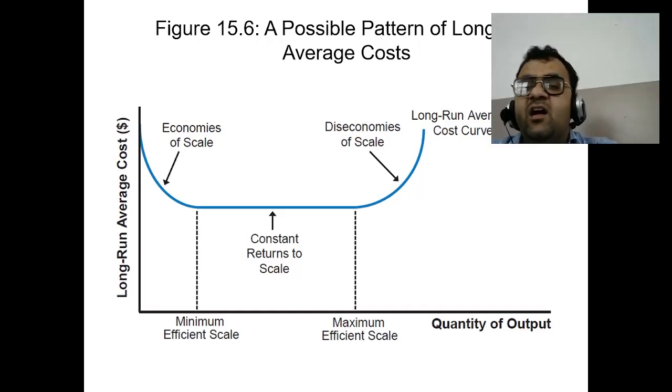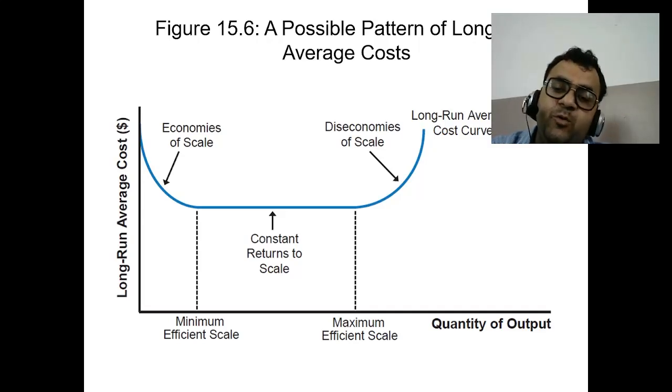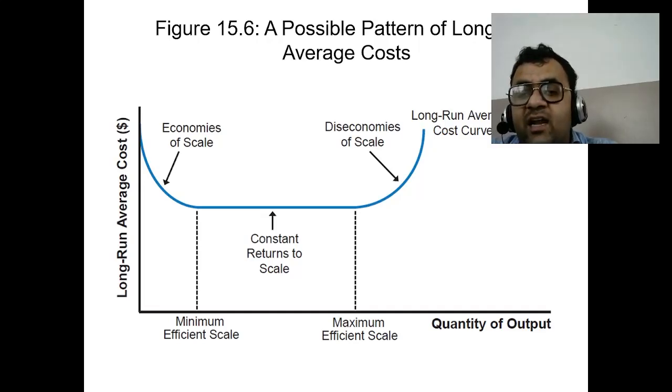This pattern occurs due to factors like technological improvement, specialization and division of labor, managerial efficiency, input price reduction, overcrowding, and resource limitation. The curve helps firms identify the optimum production level and scale to minimize average cost and maximize efficiency.